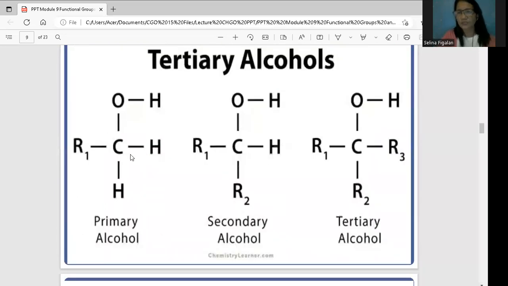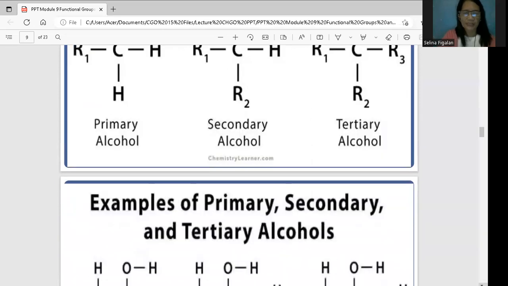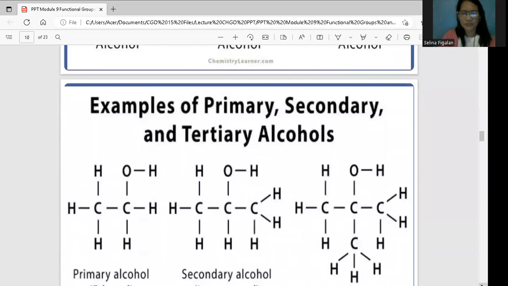So it's here, hindi siya masyadong, it is represented kasi with the letter R. But it says here, para siyang alkyl group. So when you say, this is the hydroxide class, okay, so ang inyong hydroxide ay nakakabit sa isang carbon compound, and this carbon compound is nakakabit sa isang R1. Pag dalawa, ibig secondary, pag tatlo, that is tertiary. Okay, here, examples of primary, secondary, and tertiary alcohols.